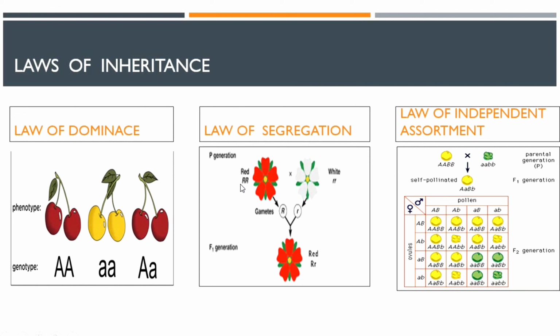These two capital R's would separate from each other during the formation of gametes. And when are gametes formed? In meiosis or mitosis? In meiosis. So this is what law of segregation talks about, that the two members of a gene pair separate from each other during the formation of gametes during meiosis.